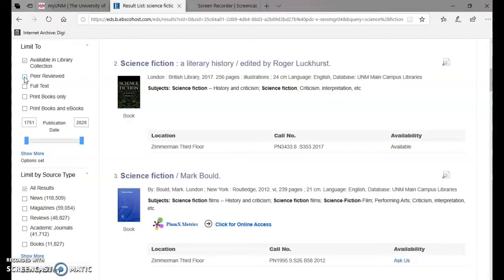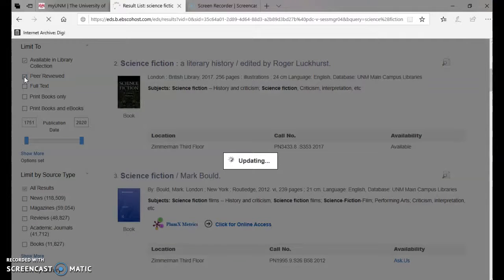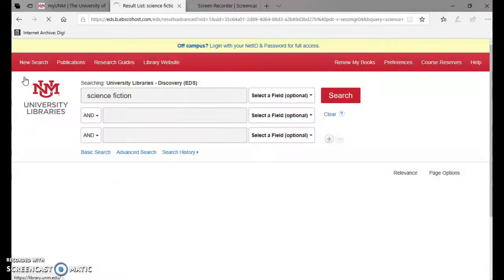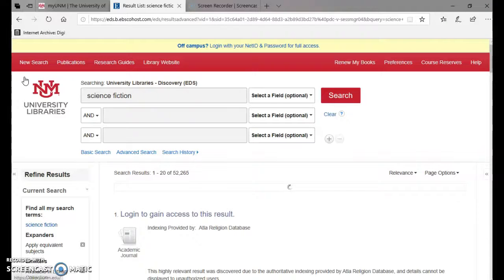And it means that when the article was published, they sent it out to like 2 to 3 to even 4 people in the field, so that they know that the article is telling the truth and well researched and everything. Okay, so if I was looking for an article on science fiction and I click peer reviewed, that means that article had been read by at least 3 people who are considered experts in science fiction literature or science fiction film or science fiction of some sort.